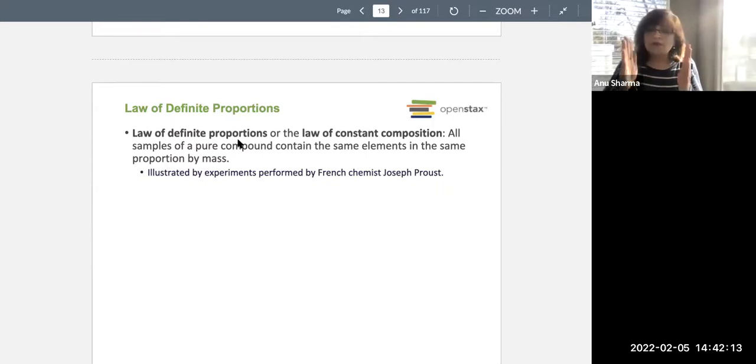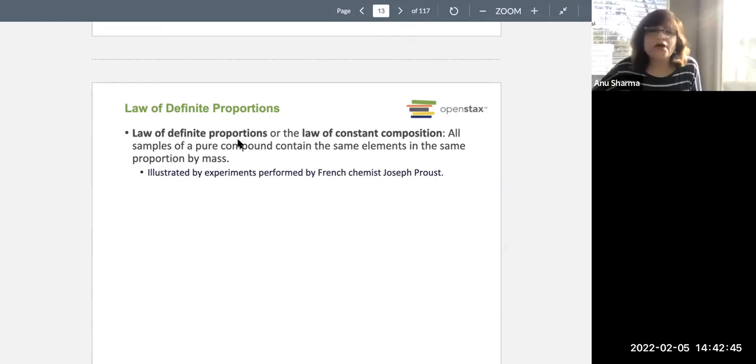So that 1-to-1 ratio, very definite, gives you that particular property. But 2 atoms of copper can also combine with 1 atom of oxygen. When that happens, a totally different compound is formed, called cuprous oxide. So 2 different compounds, different properties. However, the ratio in which oxygen and copper combine for that particular compound is very definite.